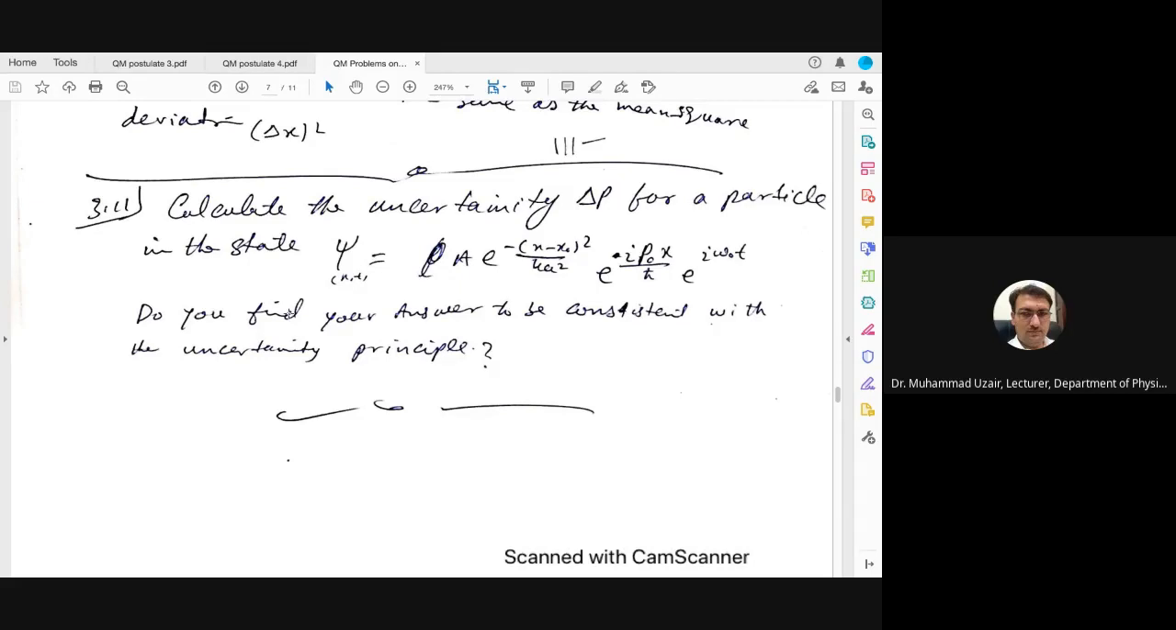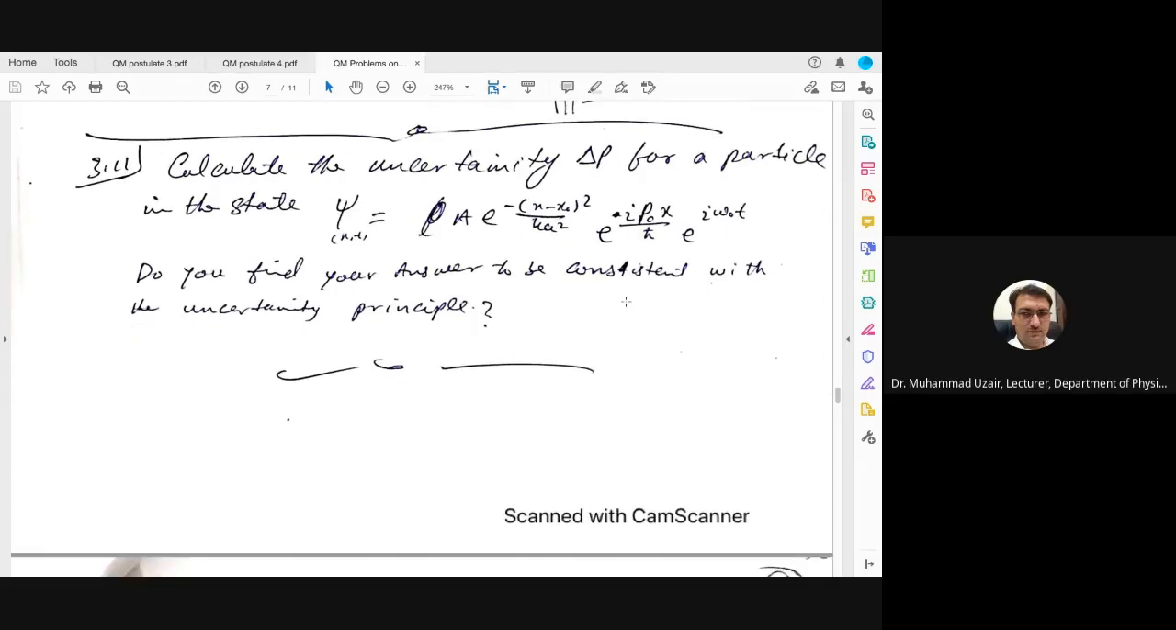So again, what do you need to find? You need to find p average and then p square average. And then from p square average minus p average whole square, you can find delta p square, which has been asked, that find delta p. So you can find delta p. And also, do you find your answer to be consistent with the uncertainty principle?